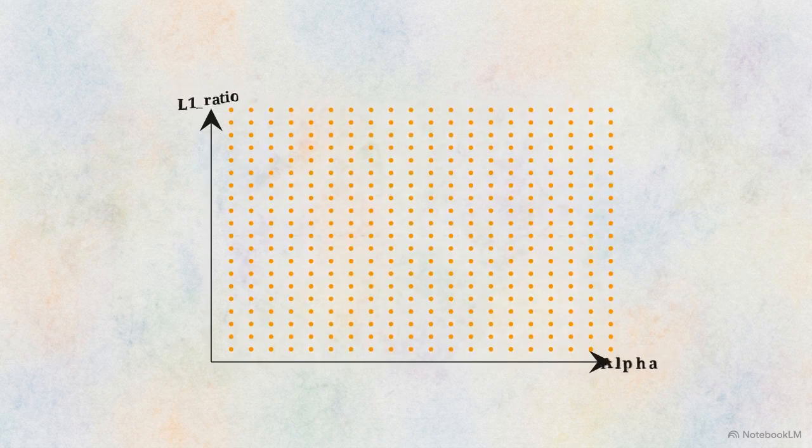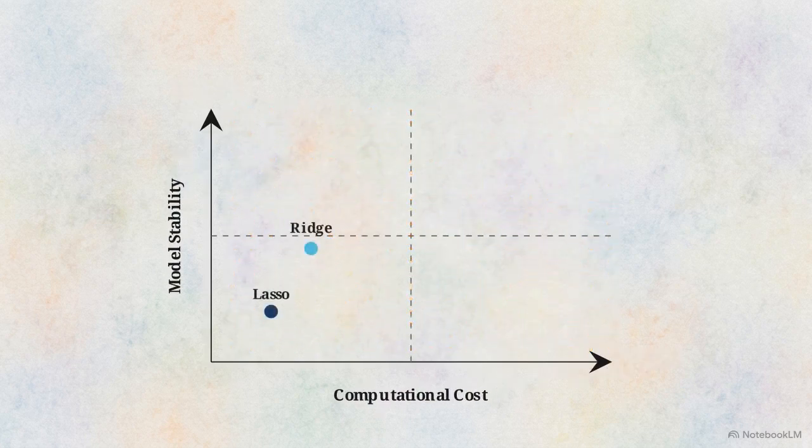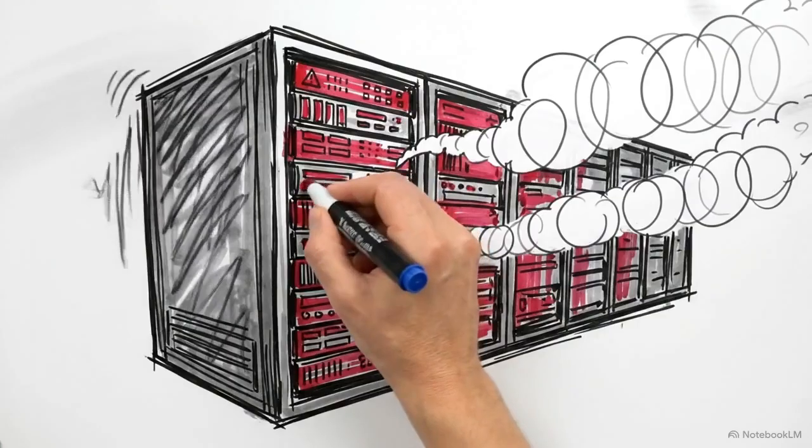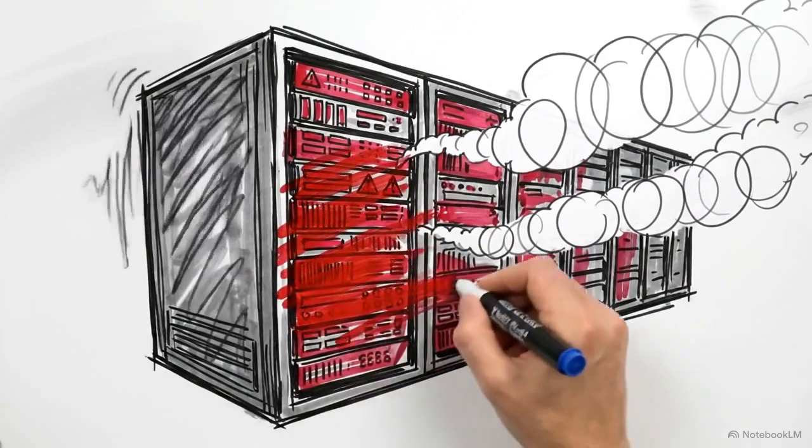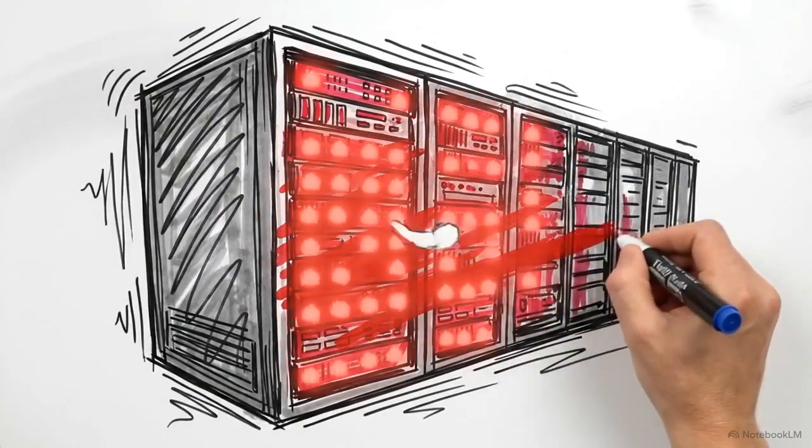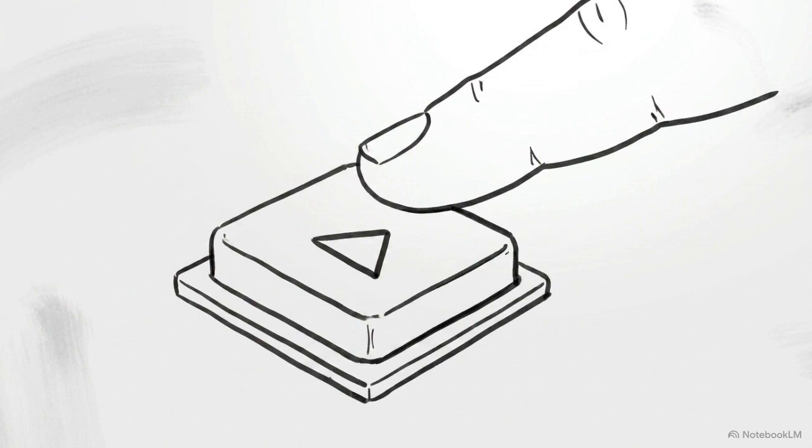Looking at this quadrant chart comparing computational cost and model stability, ElasticNet sits perfectly in the top right corner. Tuning two parameters creates an exponentially larger grid search, significantly increasing the required compute time and processing budget. Because of this massive compute cost, ElasticNet should be reserved for datasets where correlation is a known problem, rather than used as a lazy default.